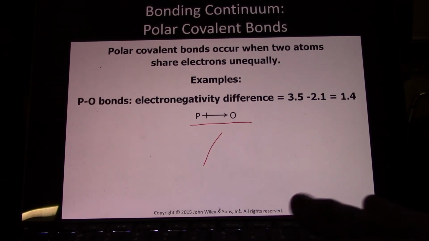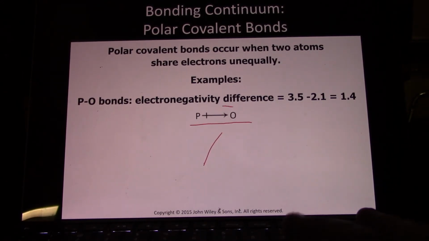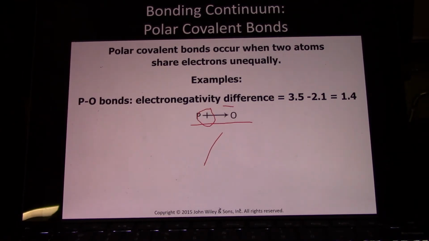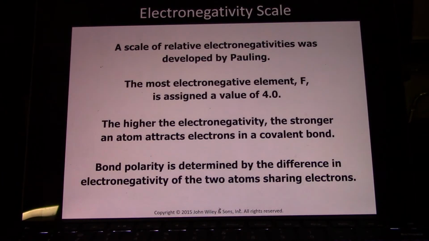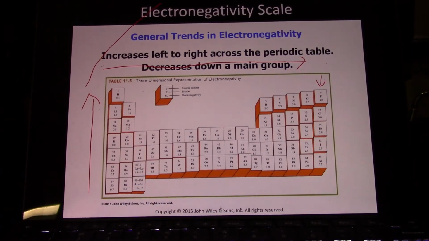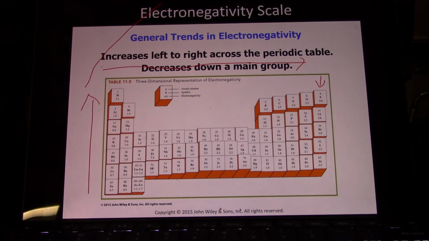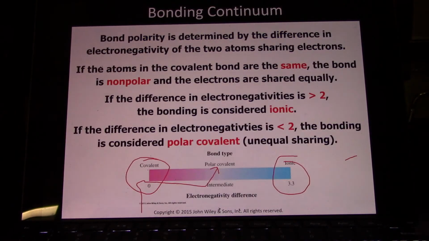And we can signify that with the arrow signifying the negative charge, and this slash here kind of makes it look like a positive sign. That's the positive side of the bond. Same with nitrogen and carbon. There's a 0.5 difference in electronegativities. And again, the only place you can find electronegativities is on this chart that was developed by Linus Pauling. So whenever you have to look up electronegativities, come back to this chart.